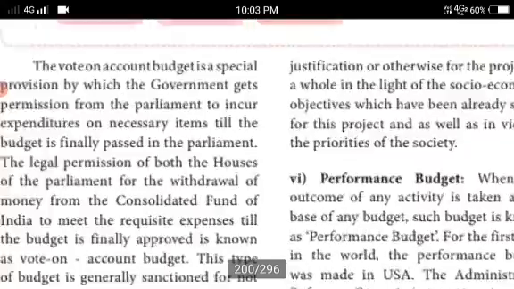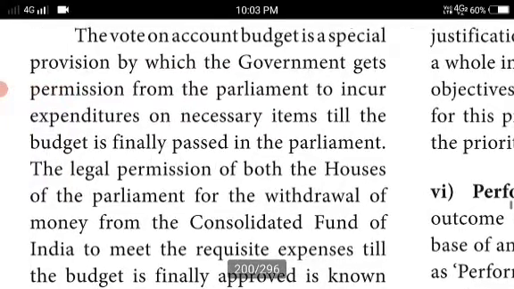Okay. Then the vote on account budget is a special provision by which the government gets permission from the parliament to incur expenditure on necessary items till the budget is finally passed in the parliament. If anything happens in the middle of the year, political situation and uncertainty, or any political party is dissolved, the government gets this special provision from the parliament.